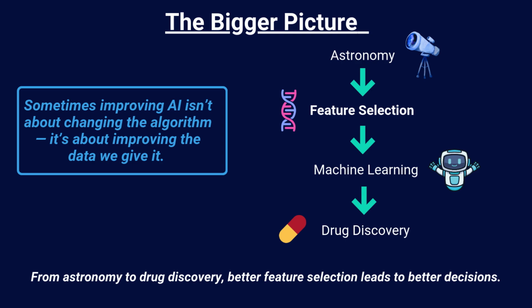Our work shows that improving AI isn't always about designing more complex algorithms. Sometimes it's about making sure the algorithm is learning from the right information. By identifying and reducing the influence of noisy features, we can build machine learning models that are more reliable not only for astronomy, but also for drug discovery, genomics, and precision medicine.